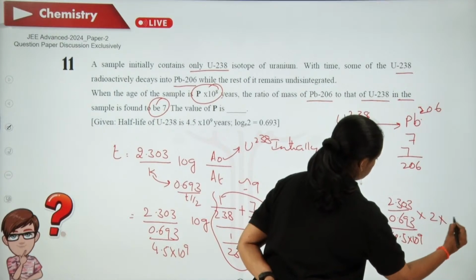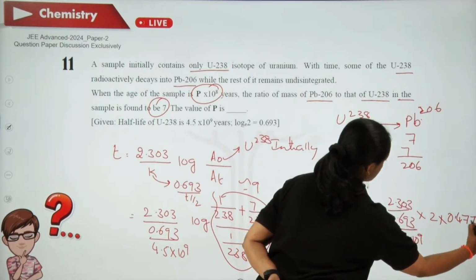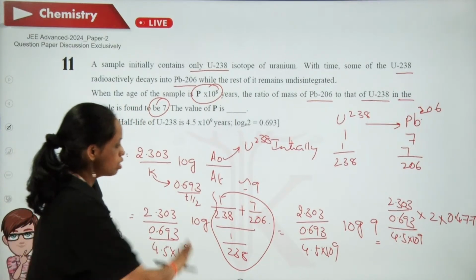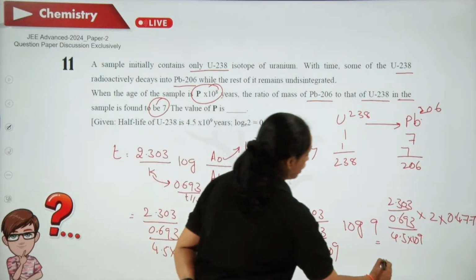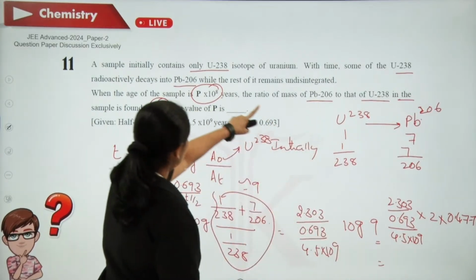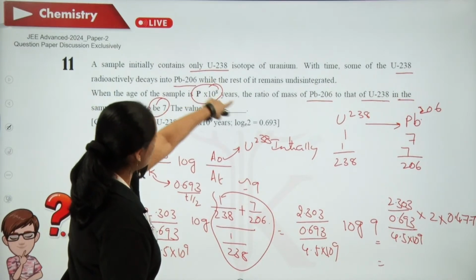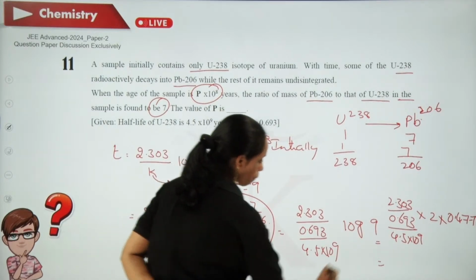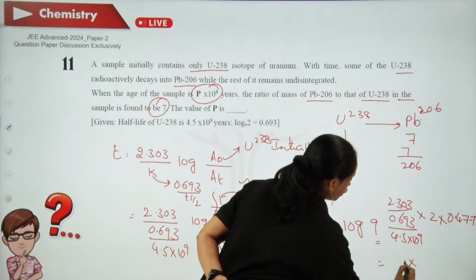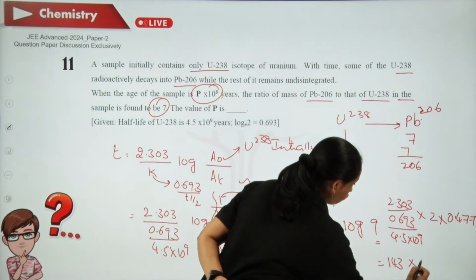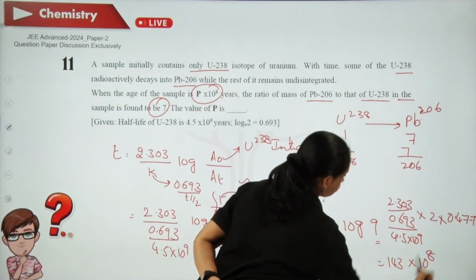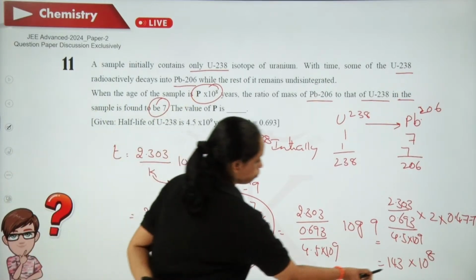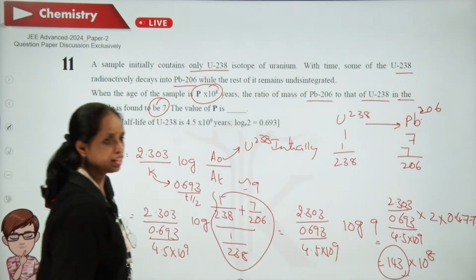So 2 into the log 3 value, 0.4771. When you simplify this, since they are asking in terms of P into 10 to the power of 8, you will get 143 into 10 to the power of 8. They are asking for this P value, and that P value is 143.